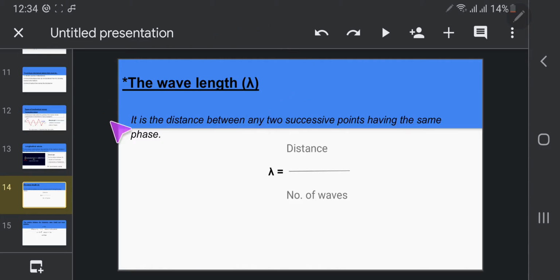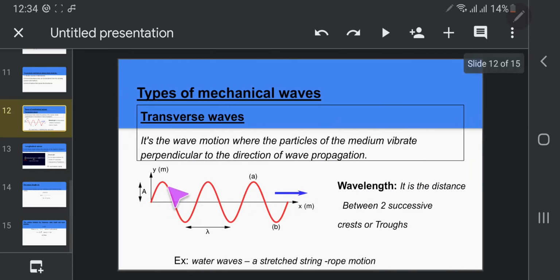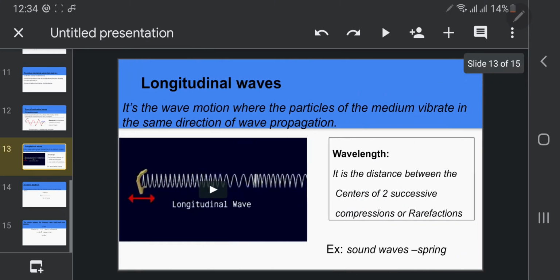So the wavelength has two definitions. The first, the distance between two crests or two troughs in a transverse wave. Second, in longitudinal waves, the distance between the centers of two successive compressions, or two successive rarefactions.